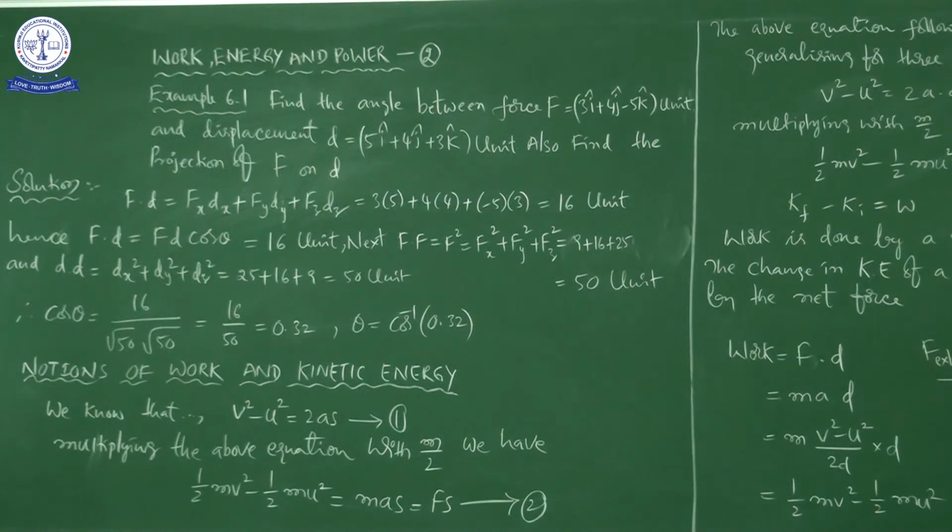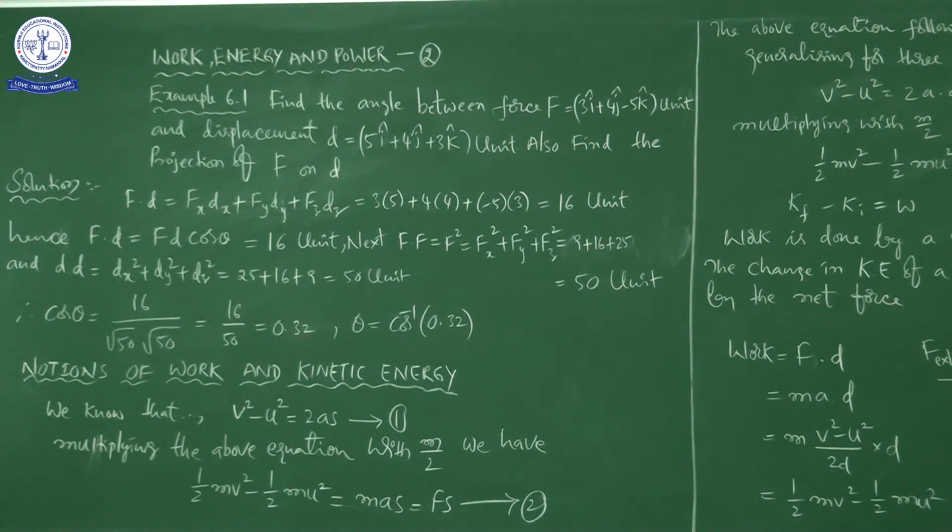Then 9 plus 16 plus 25 will give you square root of 50, multiplied by the modulus of d. This is the d vector, so square root of 5 square plus 4 square plus 3 square, that is 25 plus 16 plus 9, which is square root of 50, right. Next, 16 divided by square root of 50 into square root of 50 means 50 will come, right.